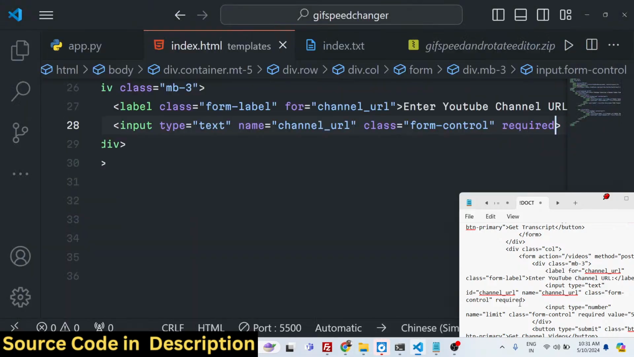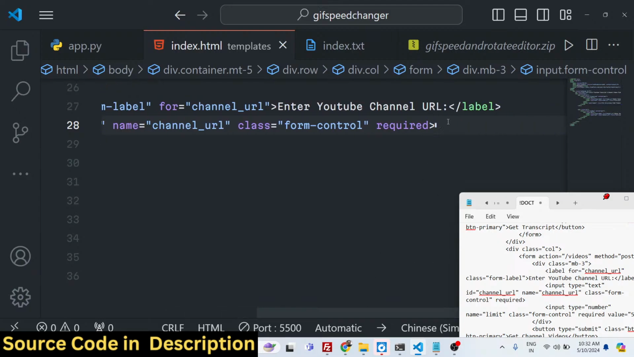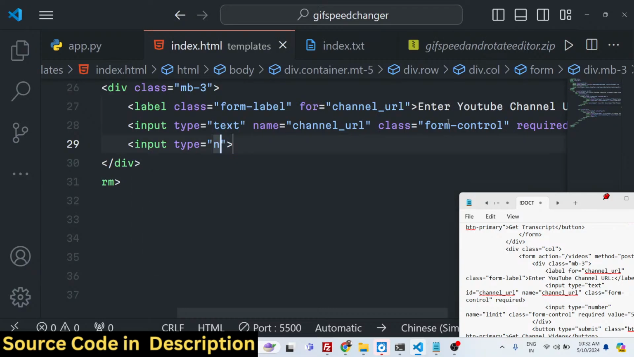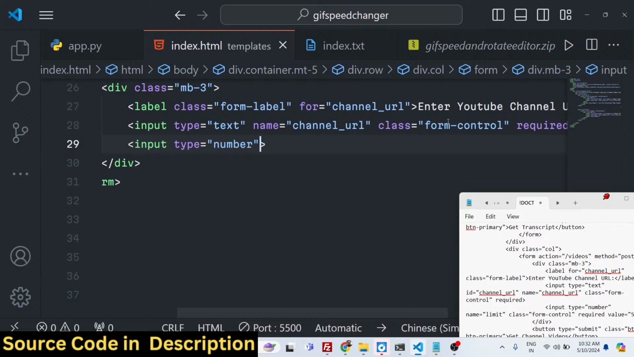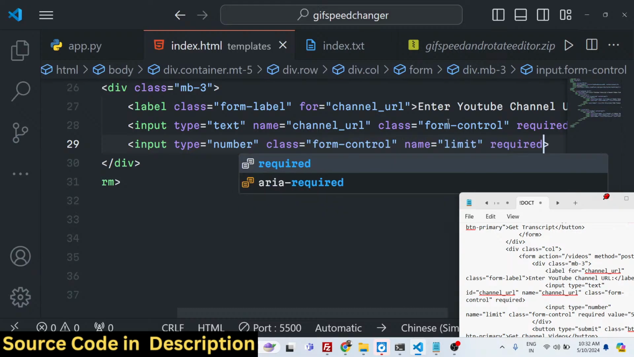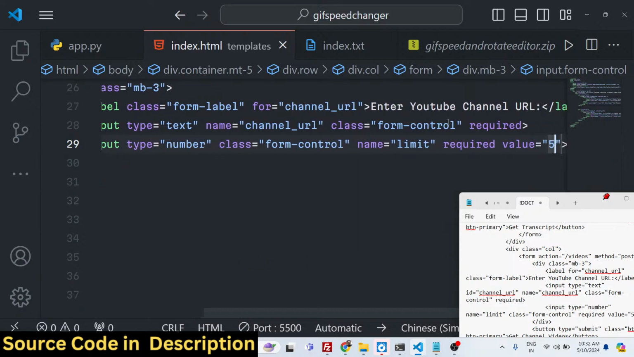URL. The second field will be for the limit. So there will be this second field right here, input type of number. In this one we will allow the user to enter how many videos you want to fetch. So the name parameter will be limit, it should also be required. The default value will be 5.